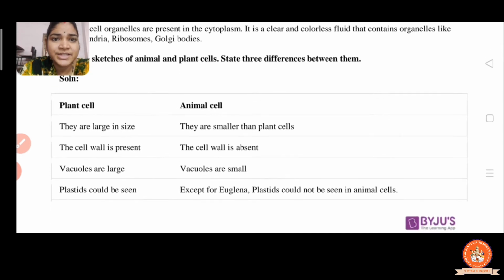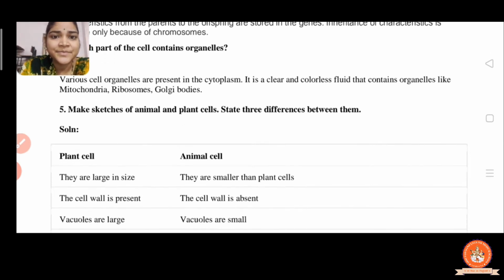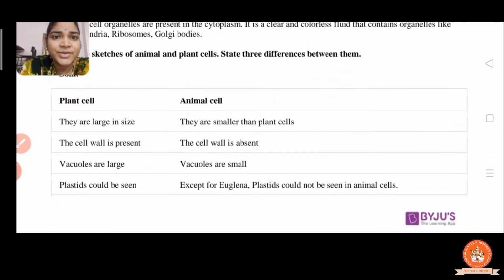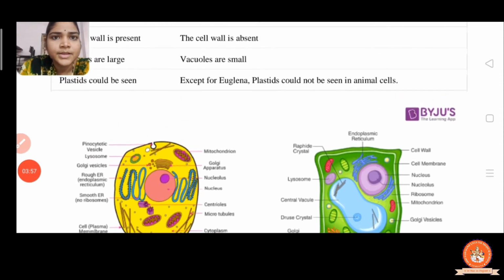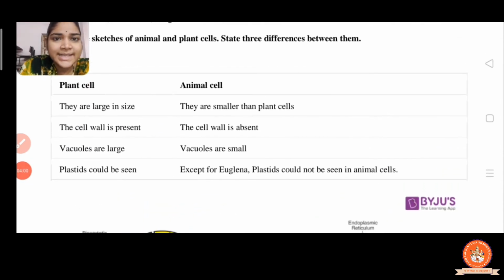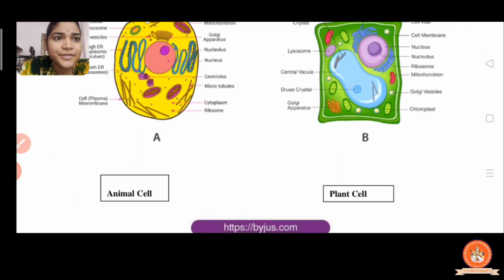Now the next question is question number 5: make a sketch of animal and plant cells and state 3 differences between them. Here you can see the plant cell and the animal cell.